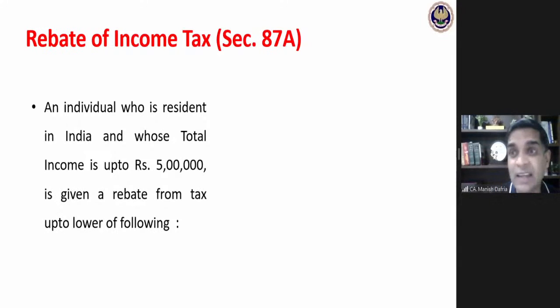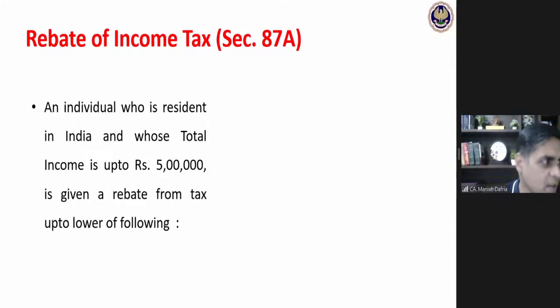Everybody recalls it only in terms of 5 lakhs of income. Strictly speaking, it is not only related with the income, it is related with my residential status also. So the examiner may unnecessarily create a problem for you by mentioning that a person is a non-resident and then giving total income at 4.5 lakhs. Rebate is not available. So for a resident in India with income up to 5 lakhs of rupees, rebate from income tax is available.